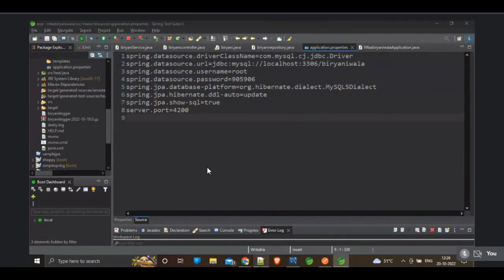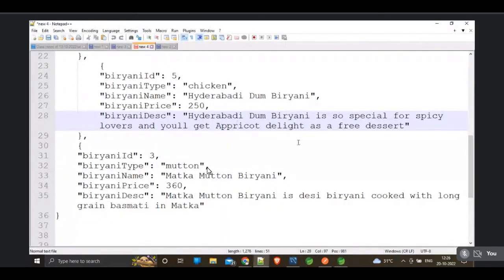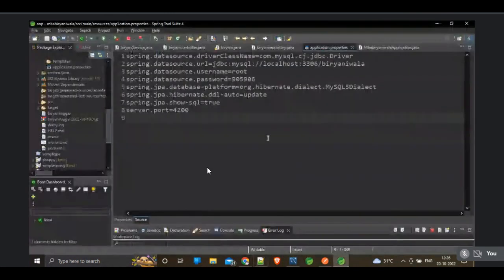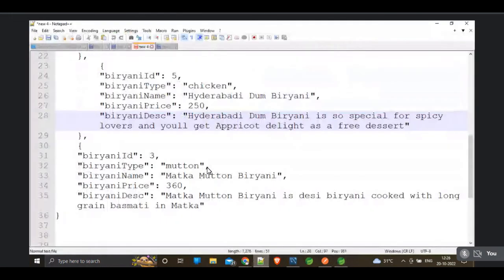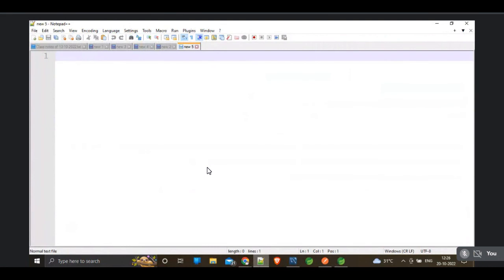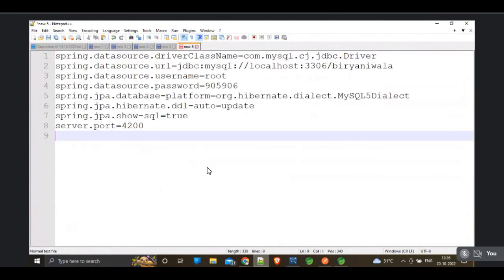Remember, guys. Just give me a moment. I will copy this and paste it in the notepad so you can see more clearly. These are the properties: data source driver class name, URL, username, password, and database platform.